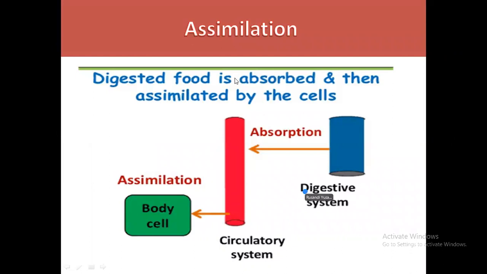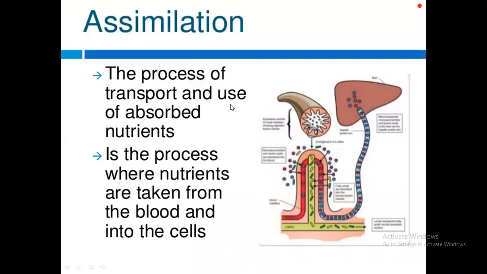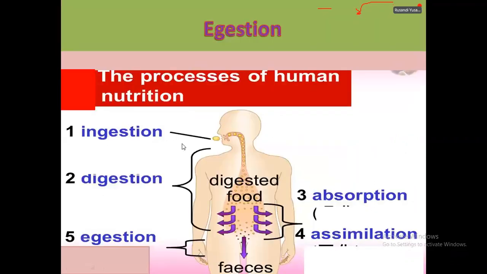Assimilation: digested food is absorbed, then assimilated by the cells. Absorbed into the bloodstream, the circulatory system. Then inside the body, they combine these absorbed materials like glucose, amino acid, fatty acid and glycerol. They are making different things in the body. That is called assimilation. The process of transport and use of absorbed nutrients. The process where nutrients are taken from the blood into the cell. They are given to the cell.